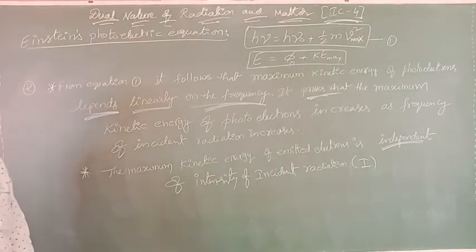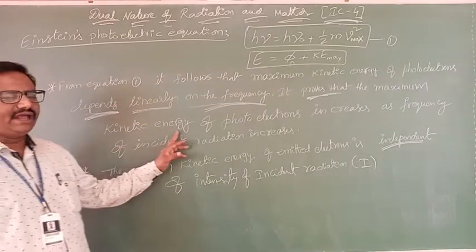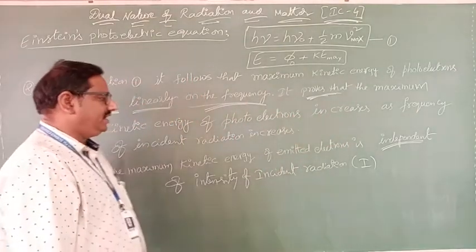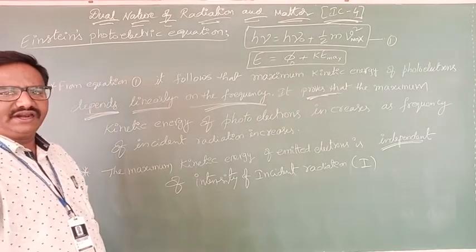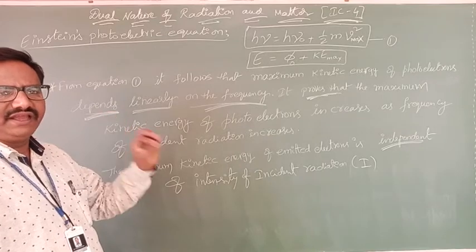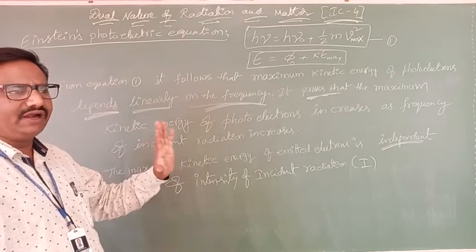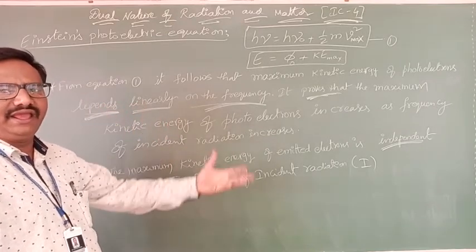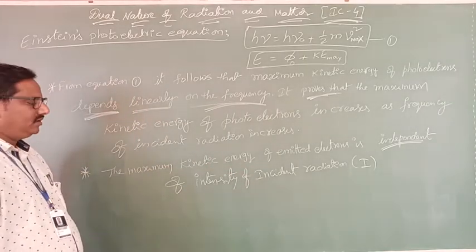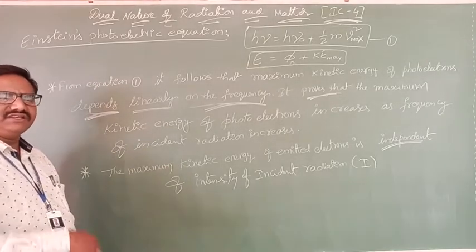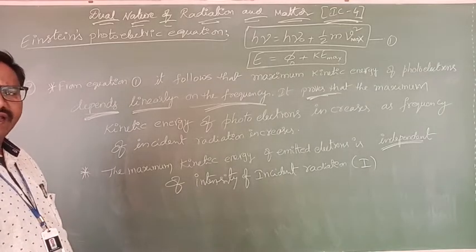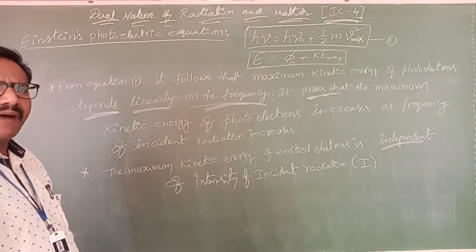That means the maximum kinetic energy of photoelectrons increases as the frequency of incident radiation increases. Clear? If frequency increases, kinetic energy of photoelectrons will increase, which means the speed of the particle will increase.